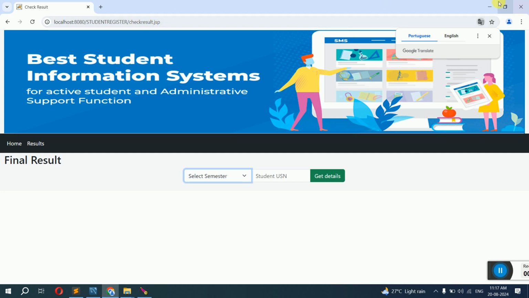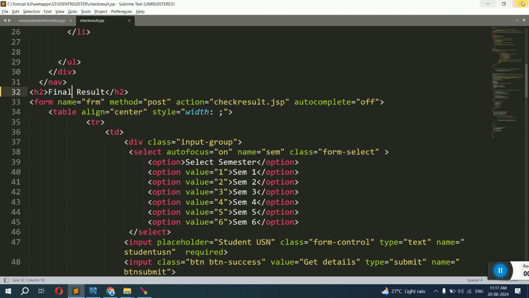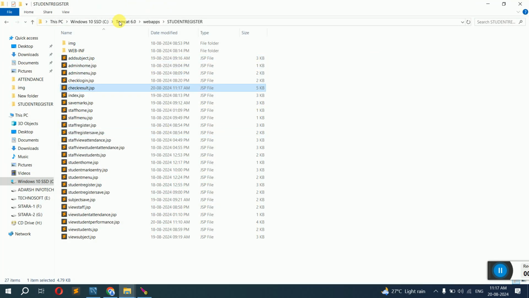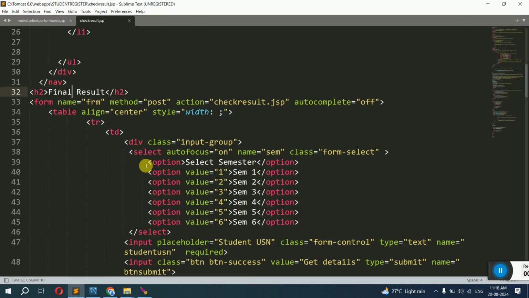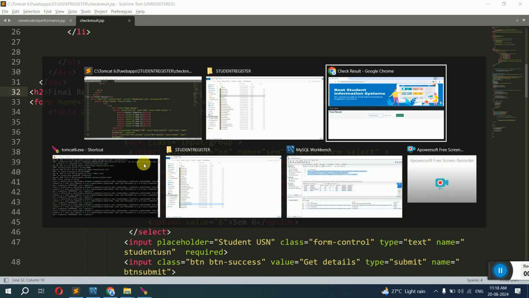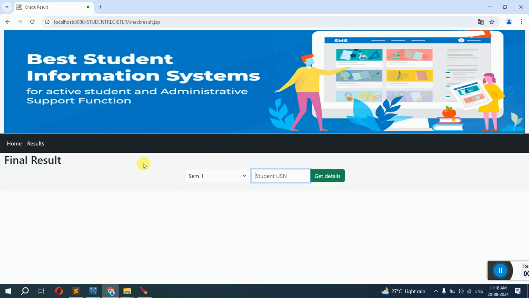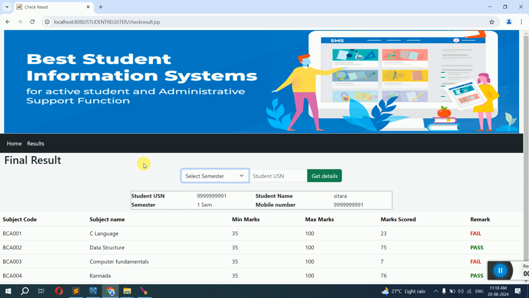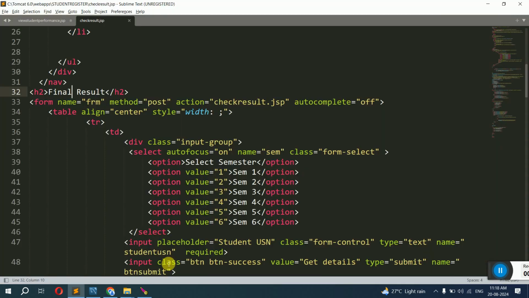This file is stored in This PC, Tomcat, Web Apps, Student Register. Here you have the file, checkresult. Double click on this, the page will open. Here you have to change whatever you want. Got this? But this data is displayed dynamically. Remember that. This data is all dynamic data. Dynamic data means it has been brought from the database.